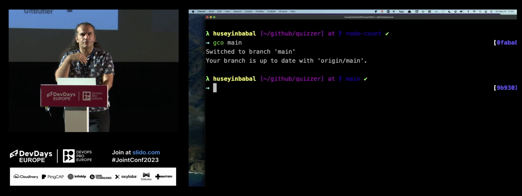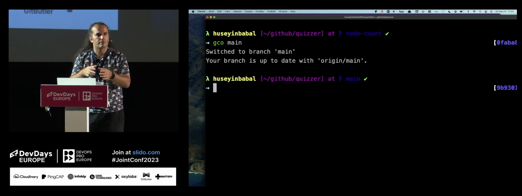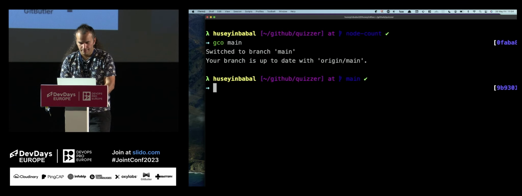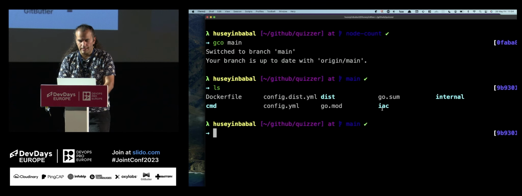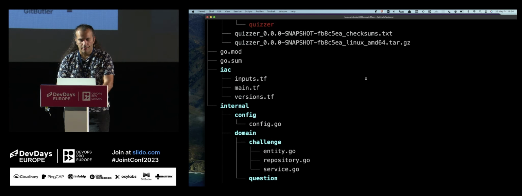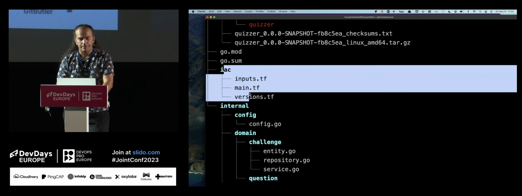Assume that I need to change my control plane node count from 2 to something different. As you can see, I have an IAC folder here, right?